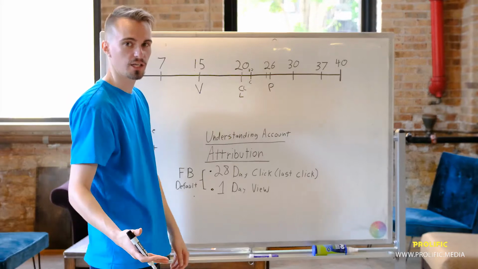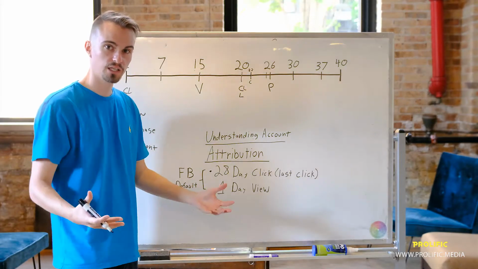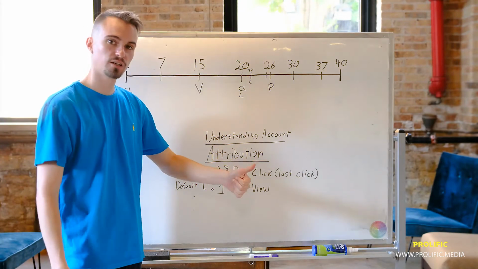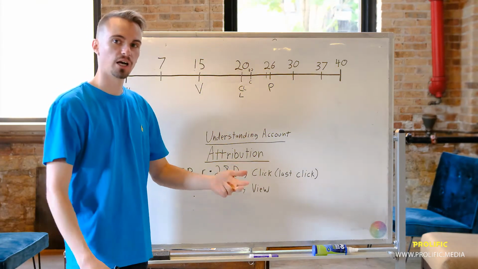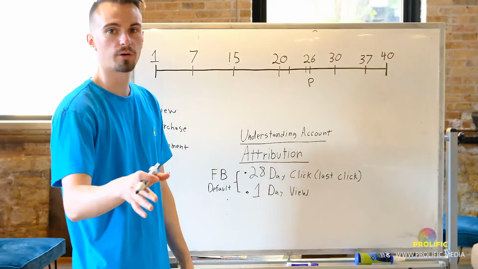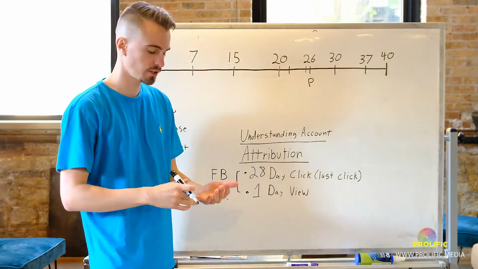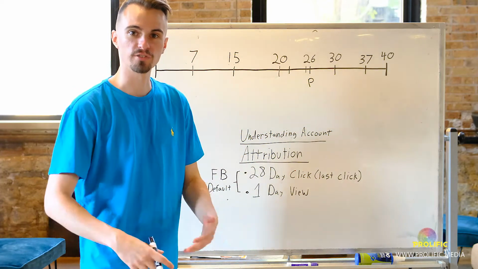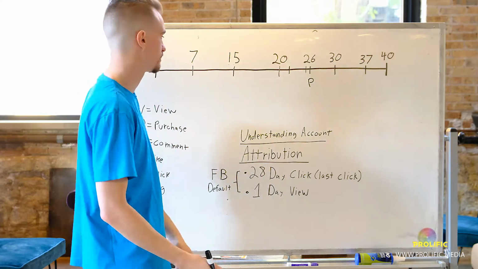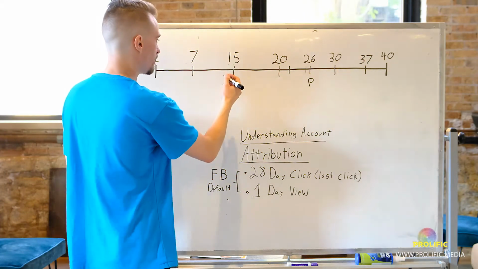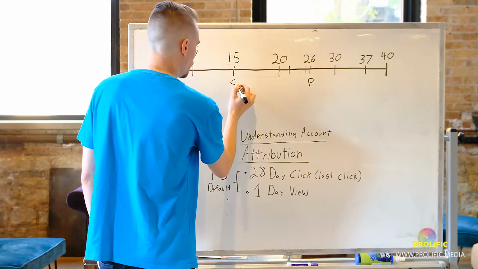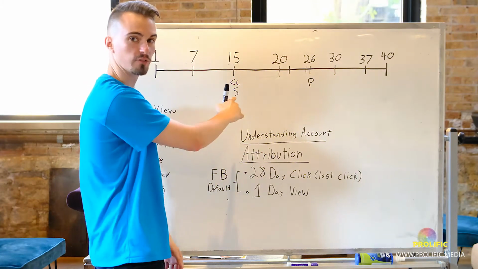When you're looking at your data, you might look at things as link clicks, which is what we do, but for attribution purposes, a link click, a like, and a comment are all considered like a click. Now let's say that you love this product. You just got served an ad on Facebook in your feed and you want to share it with your friends. You think the product's amazing, so let's share it with everybody. So let's say that on the 15th, you click this ad. You also share this ad with your friends.